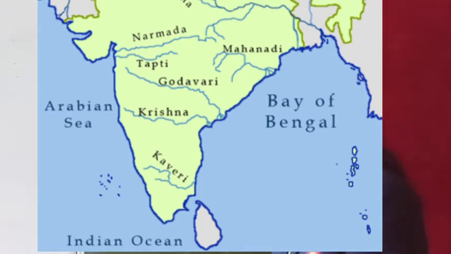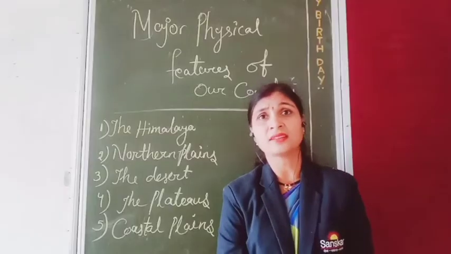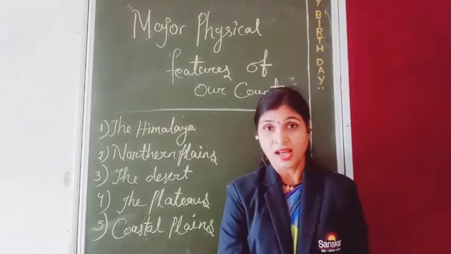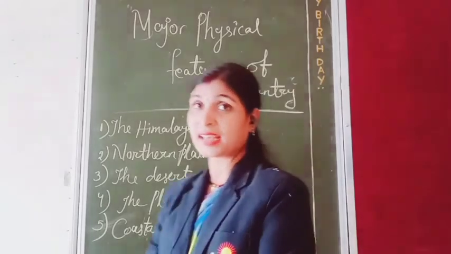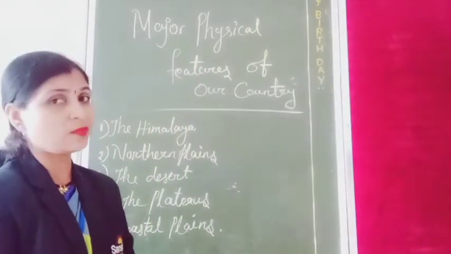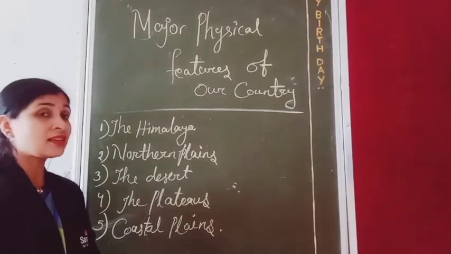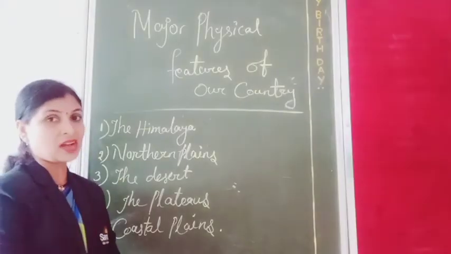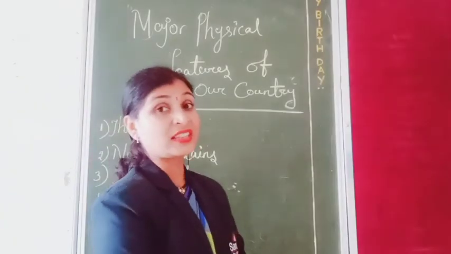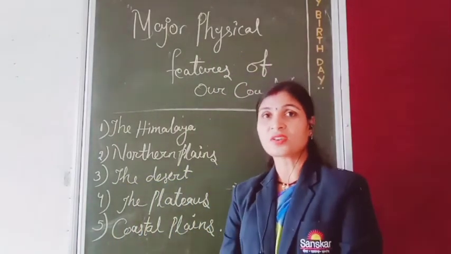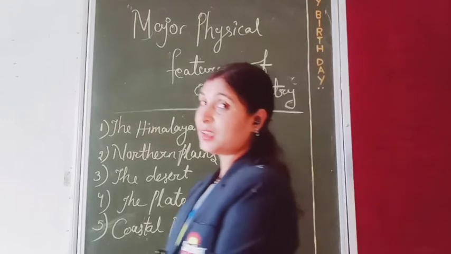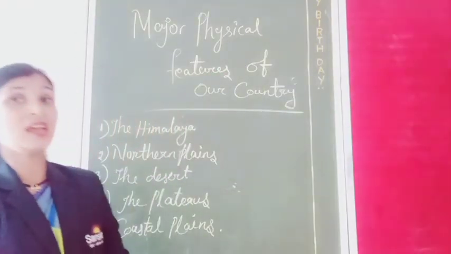So between the Arabian Sea and the Western Ghat lies the Western coastal plain. Children, between the Western Ghat and the Arabian Sea, the Western coastal plain is lying. Okay, where is the Western coastal plain? Between the Western Ghat and the Arabian Sea.